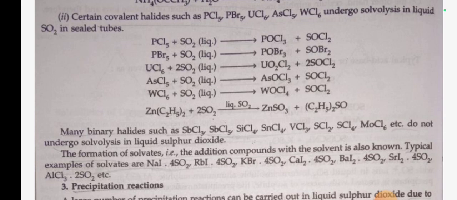solvation. Typical examples of solvates are NaI.4SO2, RbI.4SO2, KBr.4SO2, CaI2.4SO2, BaI2.4SO2, SrI2.4SO2, AlCl3.2SO2, etc.